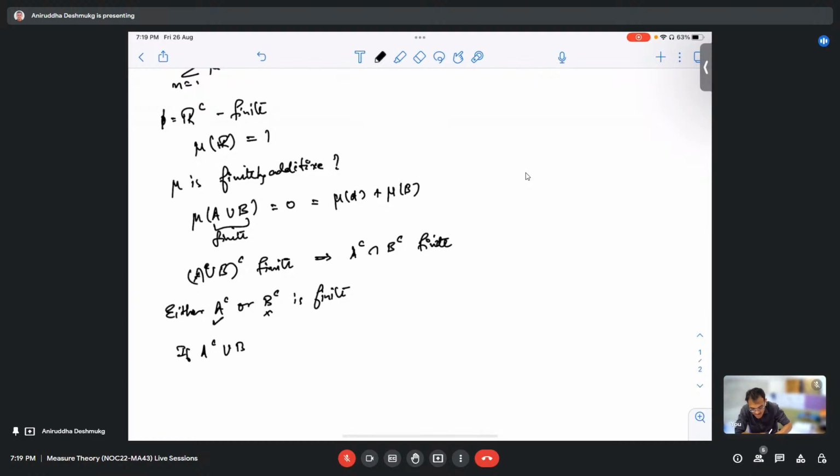So let us take A complement union B complement. This is equal to the complement of A intersection B, right? And if both of them are finite, then this is finite. But A intersection B is empty, right? That was our assumption, because they're disjoint. So we are saying that R is finite, which is not possible.